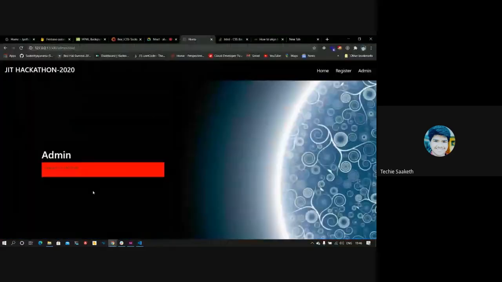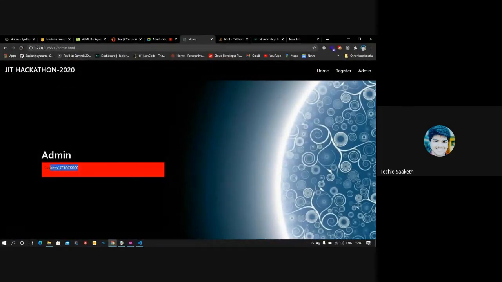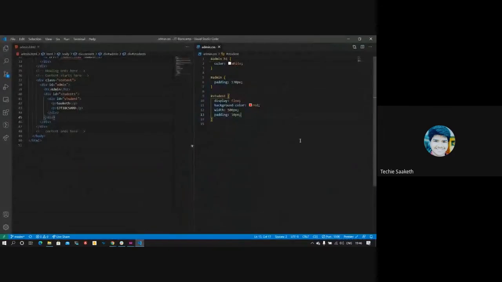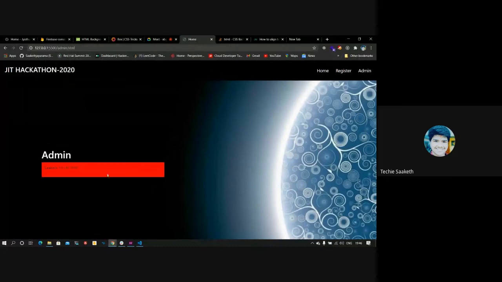10 pixels everywhere. When I gave it some padding, the box size somewhat increased. To stop that from happening, we can use this property called box sizing. When we set box sizing to border box, it sticks to this width. You can see it sticks to this 500 pixels width.